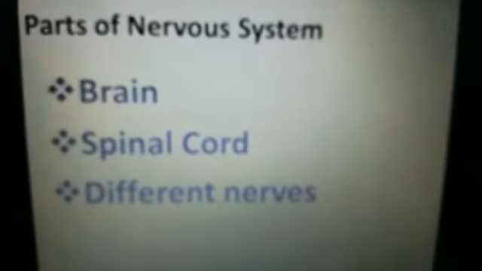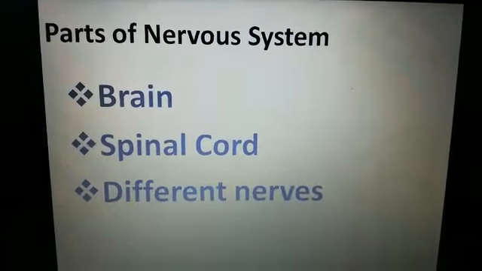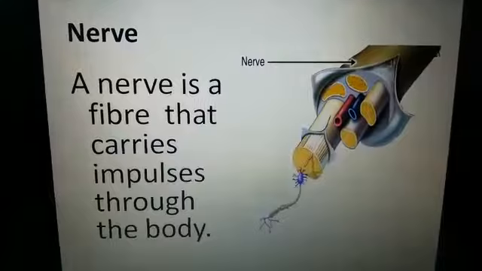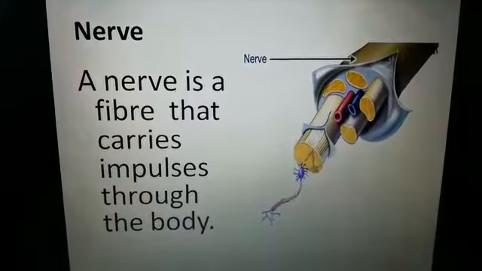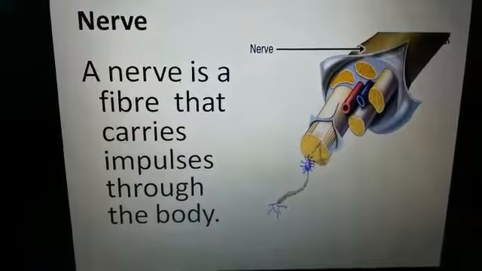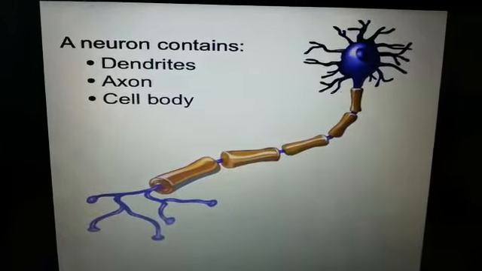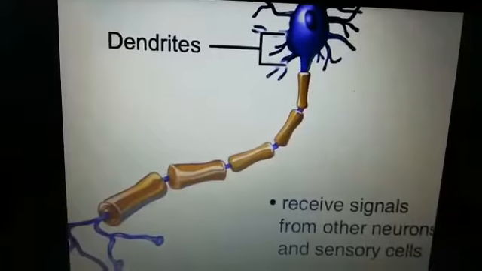When we talk about the parts of nervous system, it has three parts: brain, spinal cord and different nerves. So you can see here how a nerve looks like. Actually, a nerve is a fiber that carries impulses through the body. A neuron contains dendrites, axon, and cell body.